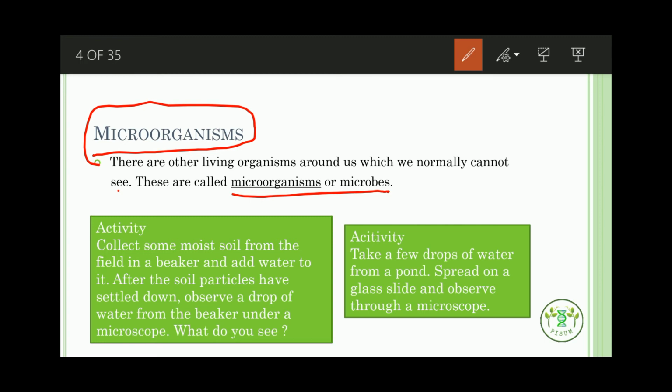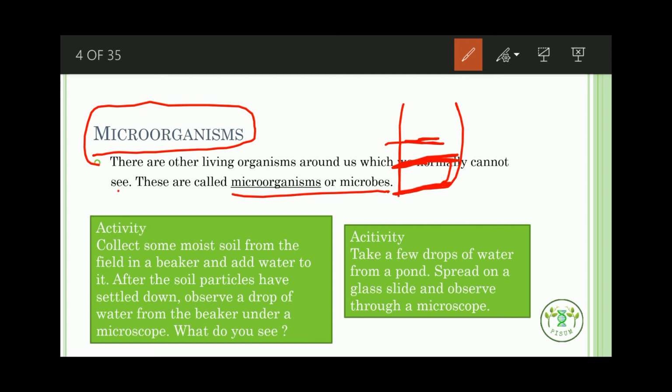Now take a drop of water from the beaker and observe it under the microscope. So what you will do, you will take a beaker, you put the soil in it and let the soil settle, and the water will be up here. So you take the drop of water and see it under the microscope.